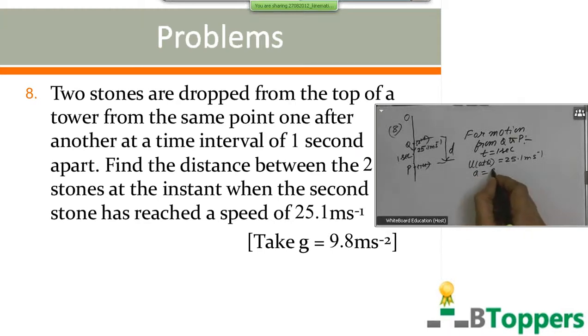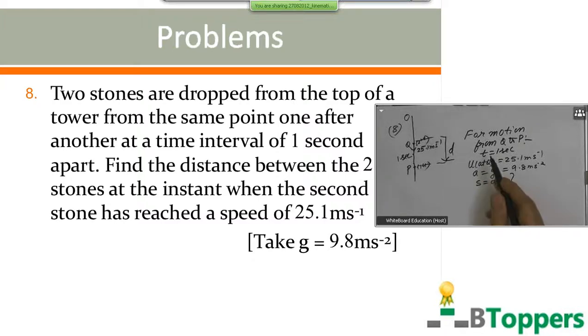The acceleration for the freely falling body is equal to g, that is 9.8 meter per second square. Displacement is equal to the distance from Q to P, that is denoted by D, which you have to find. So you are given the time interval, the initial velocity and acceleration for motion from Q to P. You have to find the displacement, s, for motion from Q to P.